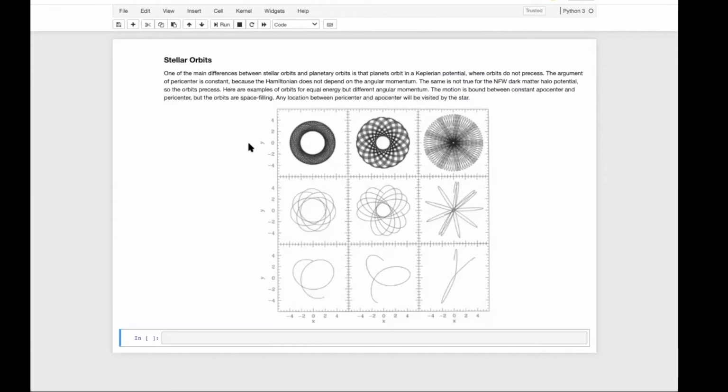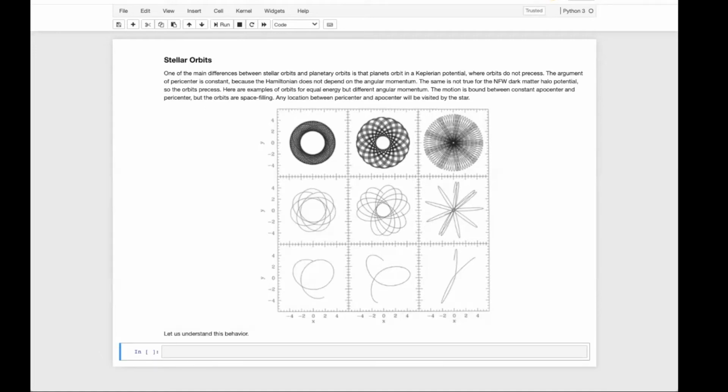What you're looking at below here are some examples of orbits for equal energy but different angular momentum. The motion is bound between constant apocenter and pericenter, but the orbits are space-filling. Any location between pericenter and apocenter will be visited by the star. Let us understand this behavior.